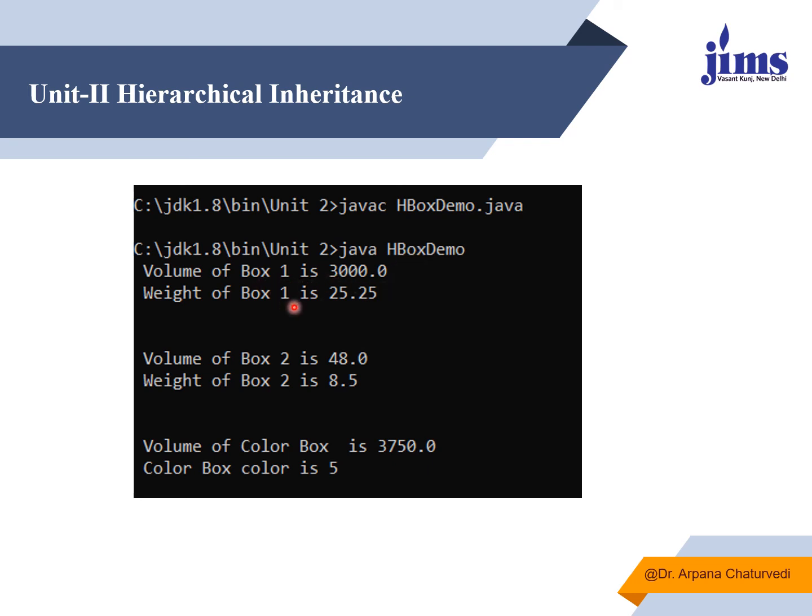So with the help of object 1 we have calculated the volume and weight. With the help of constructor 2 we have calculated the volume and weight. With the help of constructor 3 we have also displayed the color of the box, because there is another property, that is color.